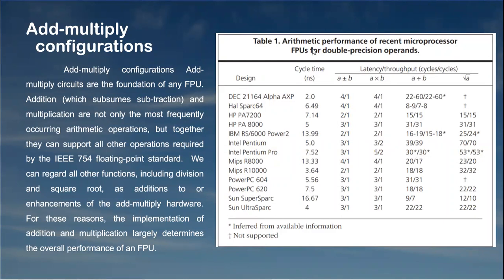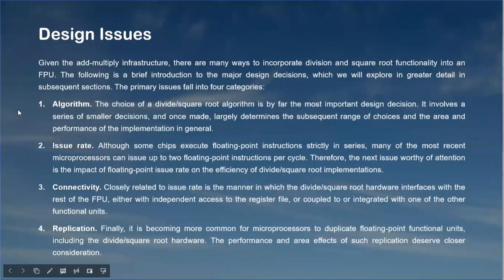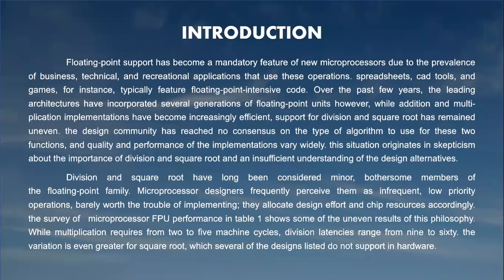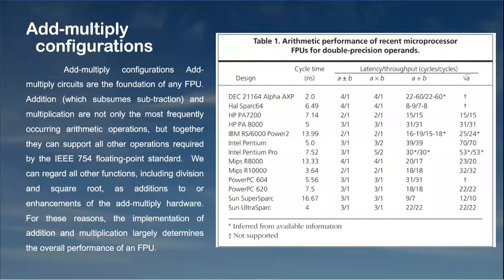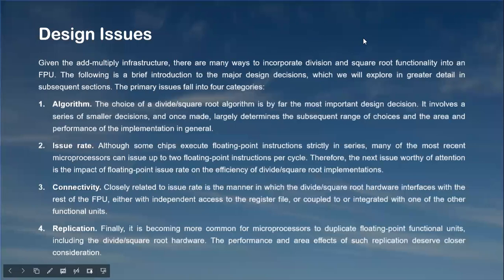So, arithmetic performance of recent processor FPUs. Here is the table for arithmetic performance of recent processor FPUs for double precision operands. So here is the design and cycle times and latencies. Next, design issues.